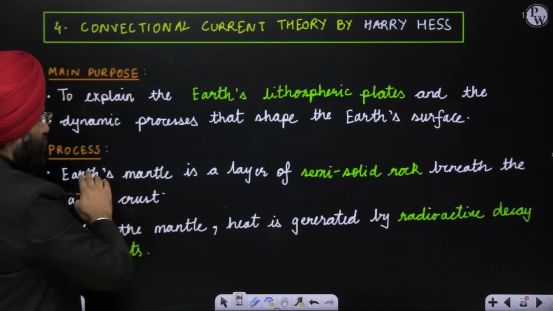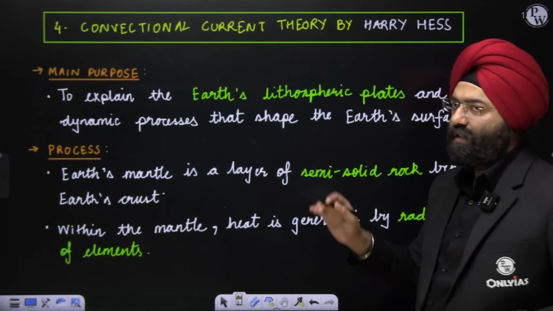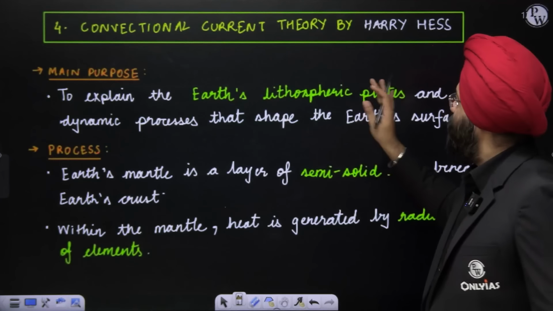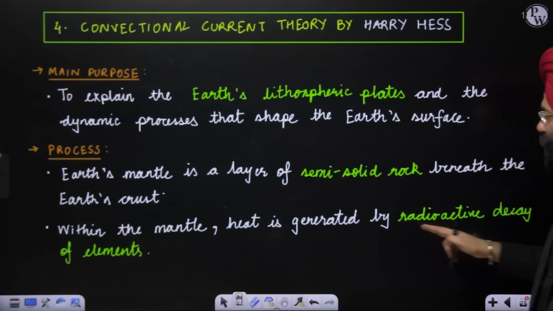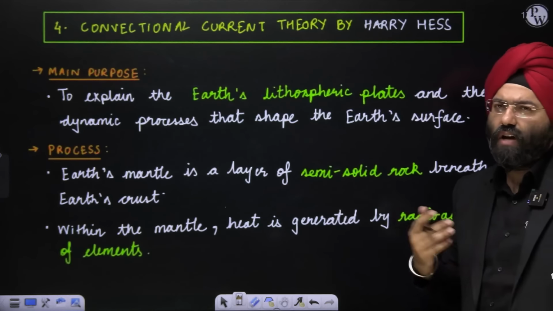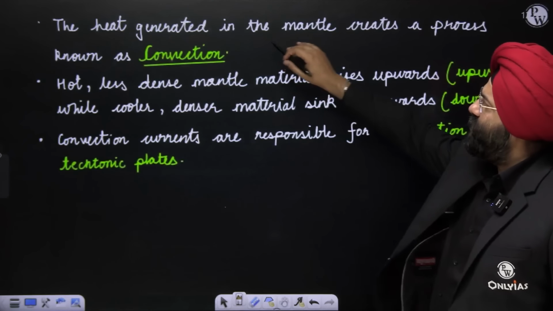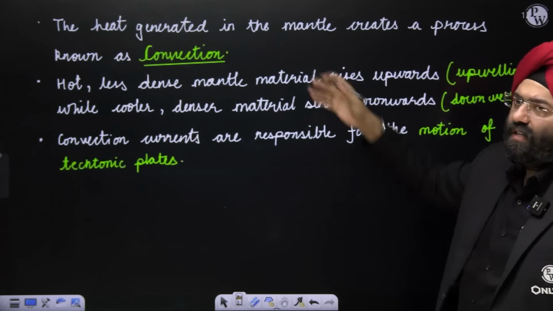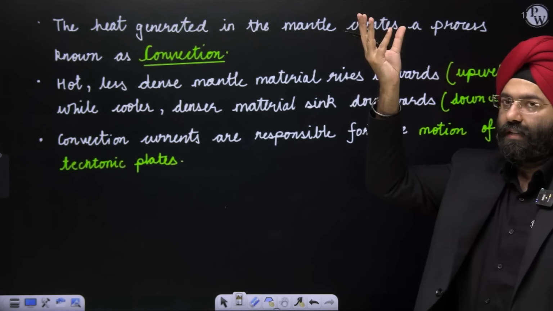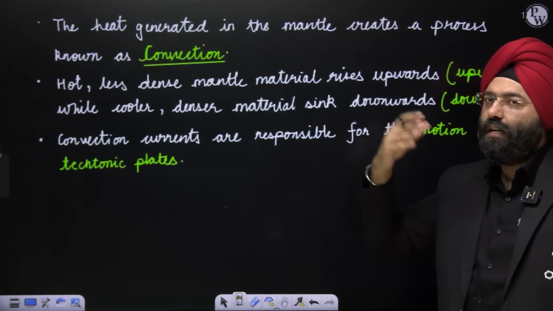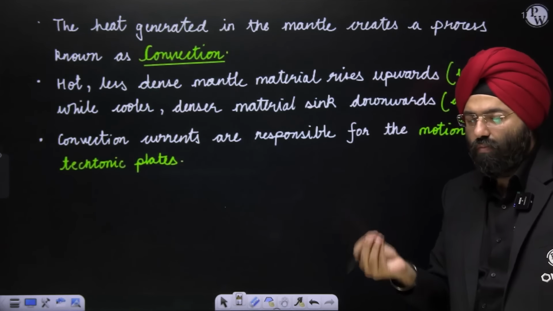Now let's see. The Earth's mantle is a layer of semi-solid rocks beneath the Earth's crust. This is the view of Hess. Within the mantle, heat is generated by the radioactive decay of elements. Again, there are radioactive elements, so a lot of heat is being generated. The heat generated in the mantle creates a process known as convection. Something which is heated will rise. You will see this in the climatology chapter also, and when you are heating water also. So when something is getting warm or heated, it will rise.